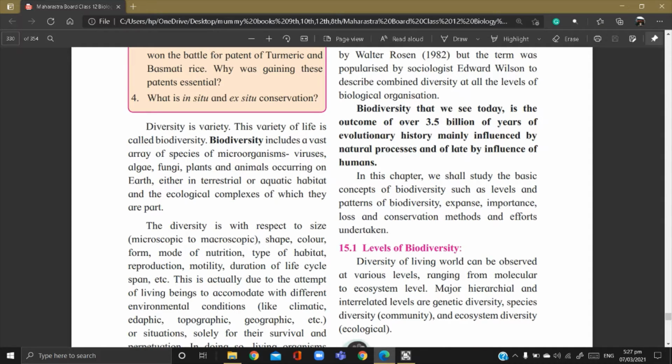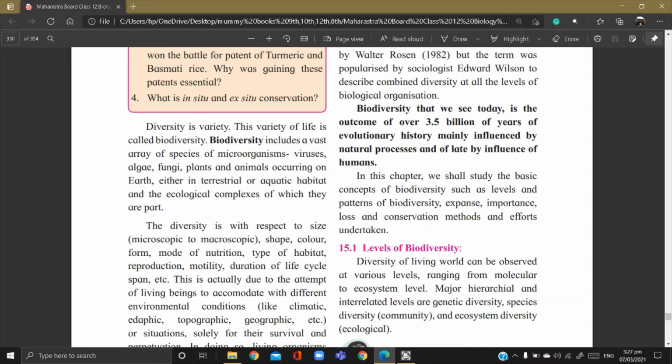So how does this diversity develop in them? The diversity develops in these living organisms due to the environmental conditions, right?